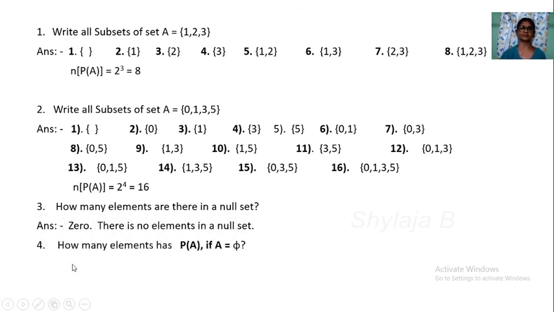So next, how many elements does the power set of A have if set A is a null set? When A is a null set, how many elements are there in the power set? Only one, because the null set itself is a subset of the given set, as we say. So only one element is present in the power set of A when A is a null set.